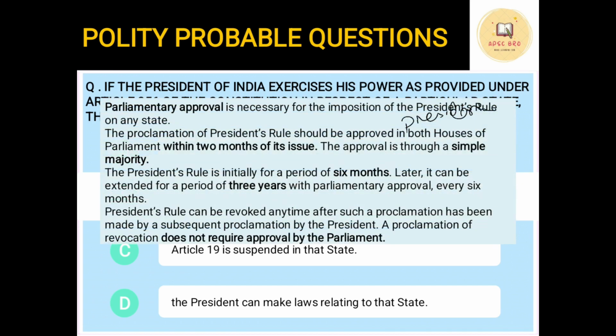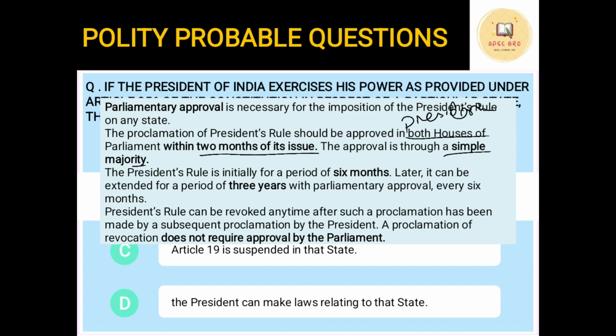Okay, parliamentary approval is necessary for the imposition of president's rule, first thing. Second thing, the proclamation of president's rule should be approved by both the houses within 2 months of its issue. Okay, and this can be passed simply by simple majority.